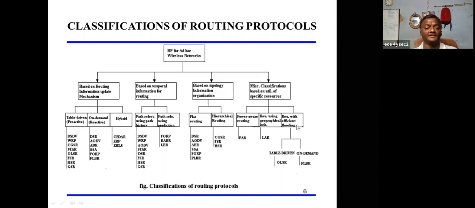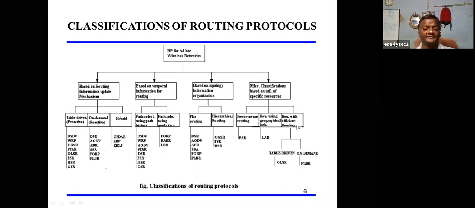So first is routing table based. Second is past time based and future time based. Next is whether they are hierarchical or non-hierarchical. Next, on the resource: optimal resources, power, geographical life and the flooding technology.